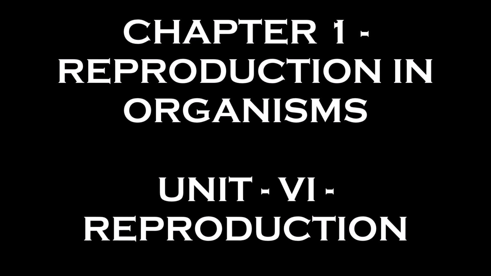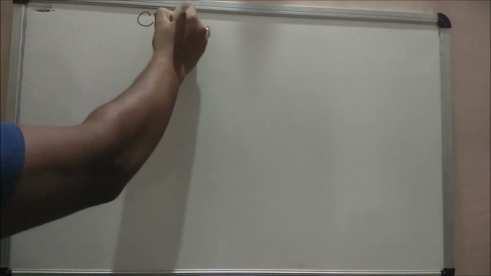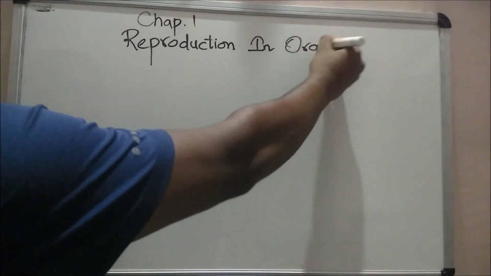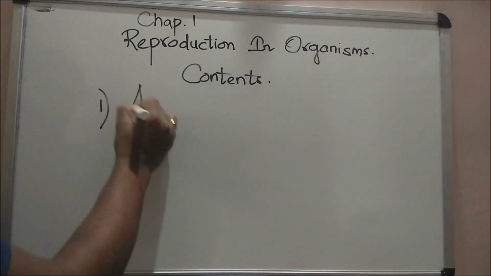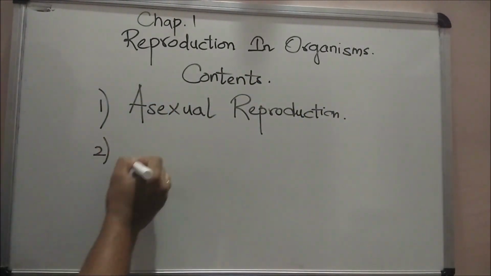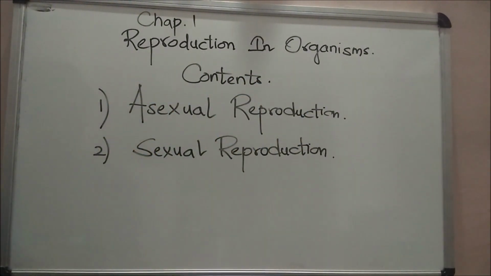Hi guys, today's topic is chapter number 1, reproduction in organisms. The contents are asexual reproduction and sexual reproduction.